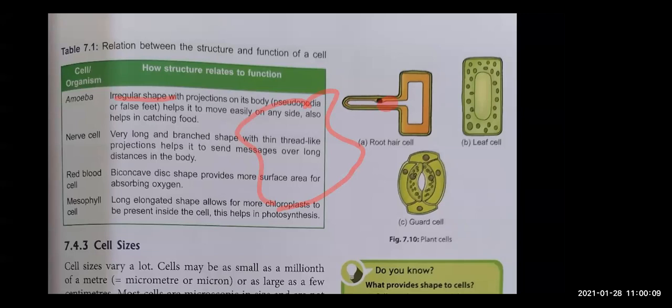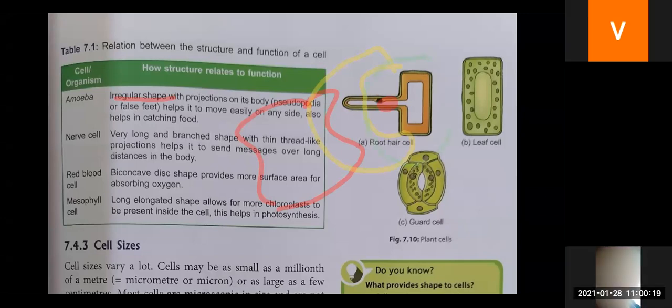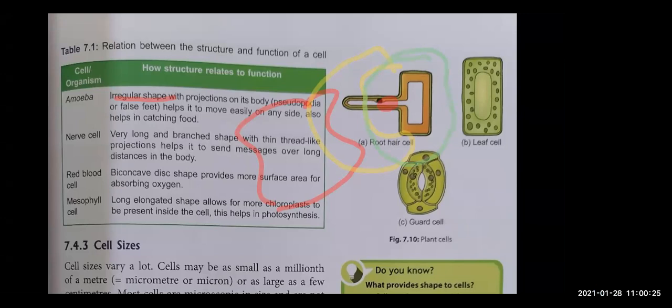So what will amoeba do? Amoeba will change its shape, and then finally surround the food. As it changes its shape, it projects its body on the food. So its cells are of irregular shape.